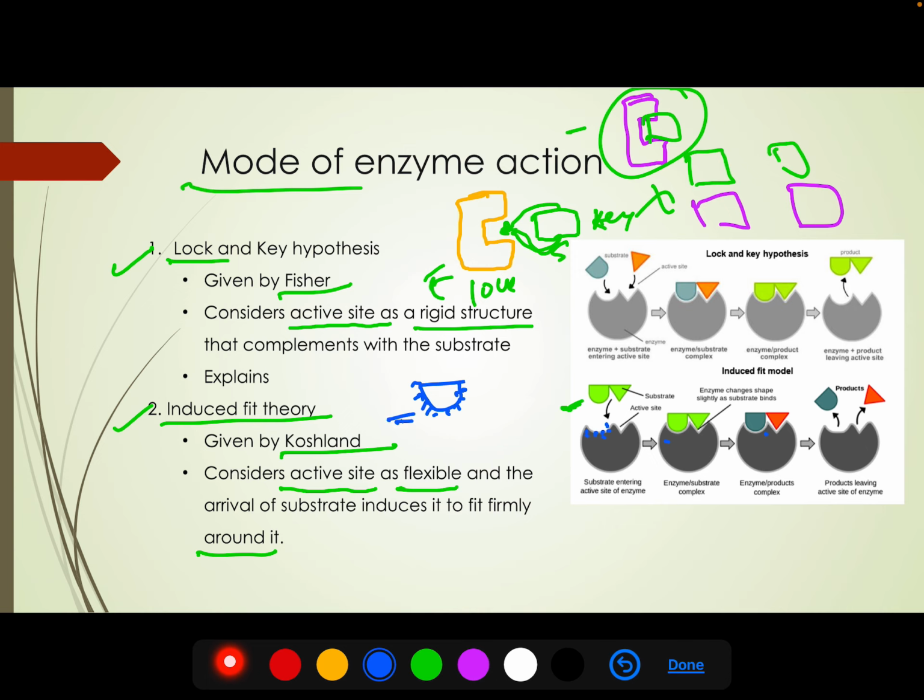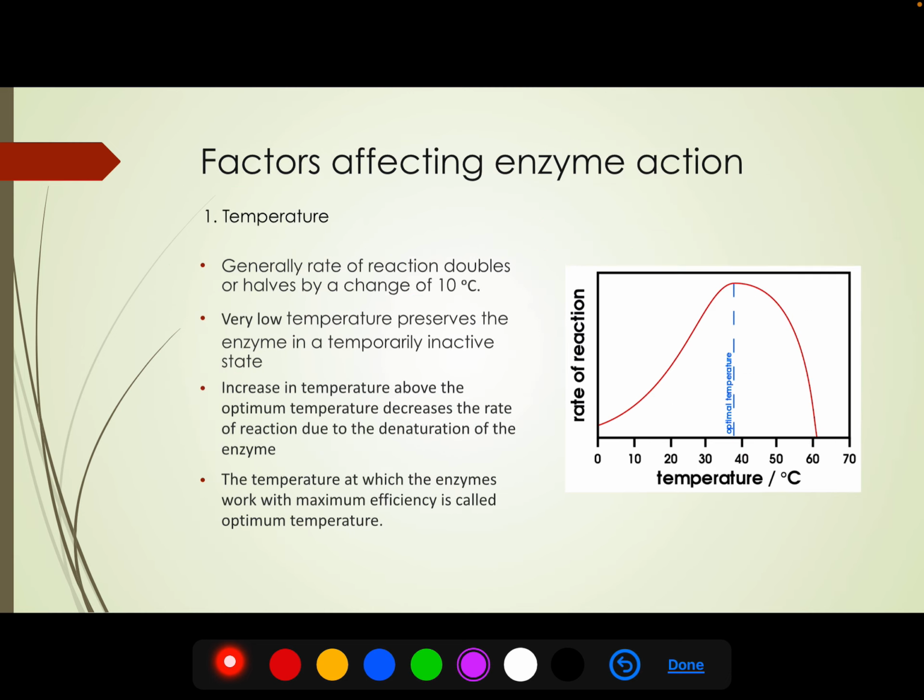If we supply another substrate that is similar to this substrate, it won't have those molecules on its surface and it won't be able to induce the active site to change its conformation, so the reaction does not proceed forward. It does not fit firmly in the active site. So it explains the drawback of the lock and key hypothesis. Okay, so this was the induced fit theory given by Koshland.